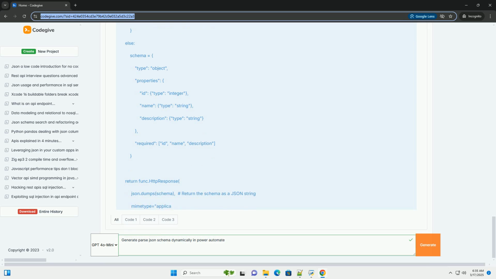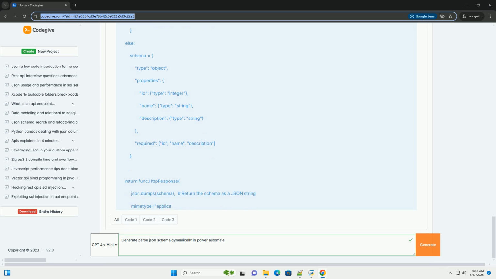4. Compose, schema with price, true branch. If the price field exists, create a JSON schema that includes it. 5. Compose, schema without price, false branch. If the price field does not exist, create a JSON schema that excludes it. 6. Parse JSON.